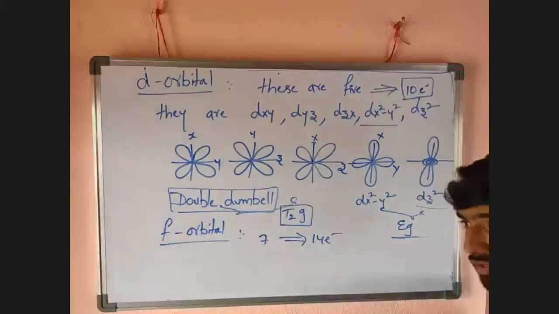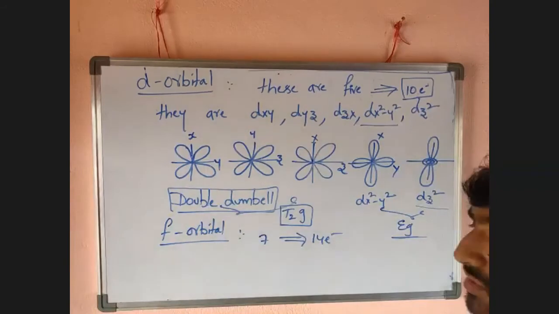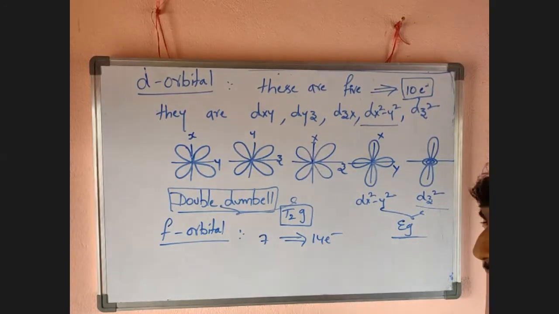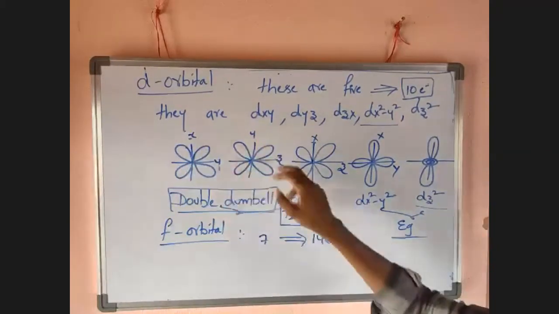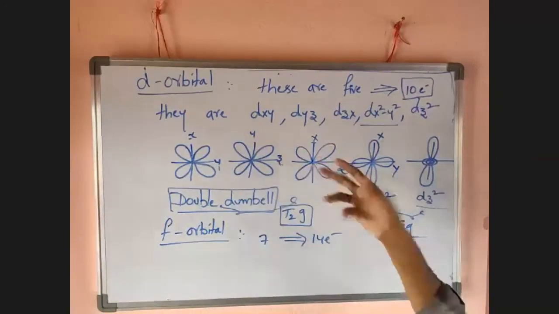What is meant by node? The point or axis where the probability of finding an electron is 0 is called a node. If it is a plane, it is a nodal plane. If it is an axis, nodal axis. If it is a point, nodal point. For a px orbital, the y and z axes are nodal. For a py orbital, x and z are nodal. For a pz orbital, x and y are nodal. For the dxy orbital, yz and zx are nodal. For the dyz orbital, xy and xz are nodal, like that.